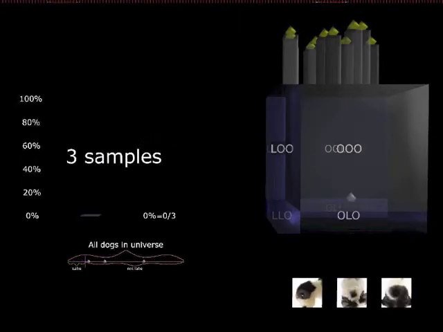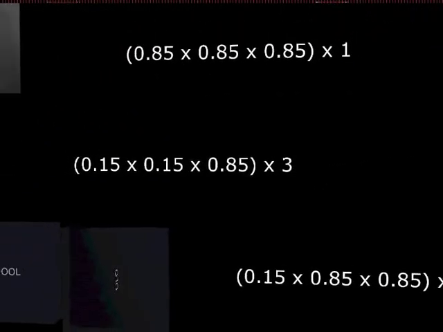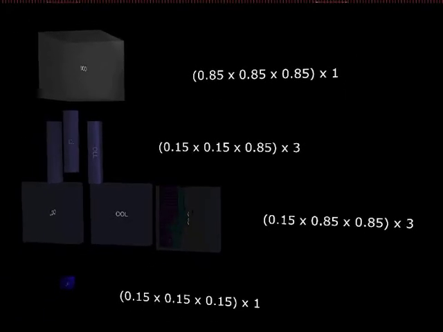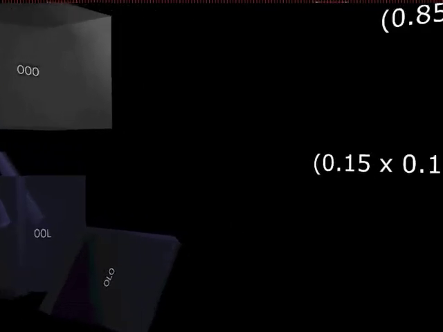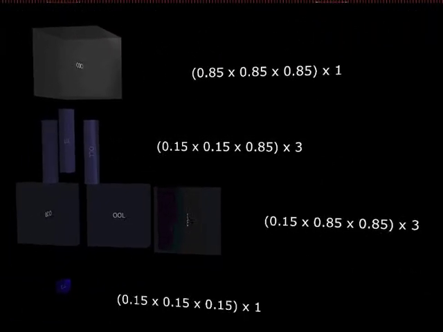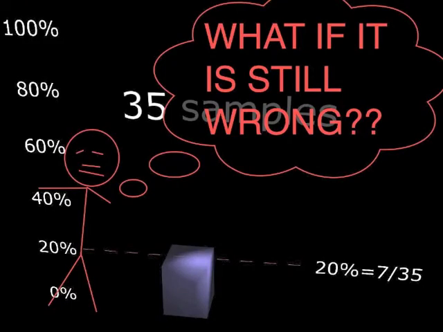Different things could happen, and you might want to know what's the probability that we have different estimates. Depending on which random samples we get, we're going to get a different estimate of the proportion of dogs that are Labradors. And the probability that you're going to get some particular estimate, like 1/3 or 66% or 100% or 0, depends on understanding the size of these spaces in this dog cake, right? That's really the key object in any kind of sampling process: understanding the volume of those spaces.